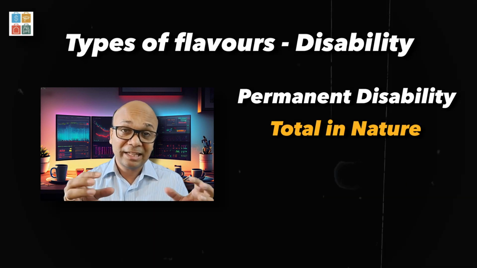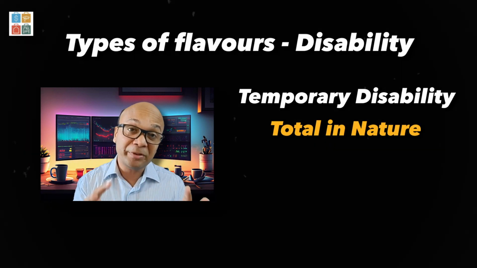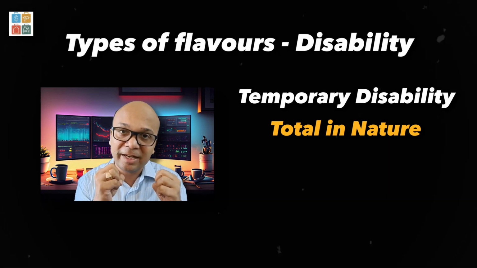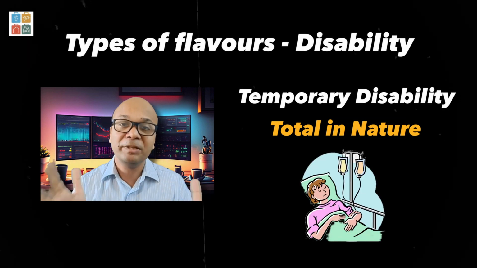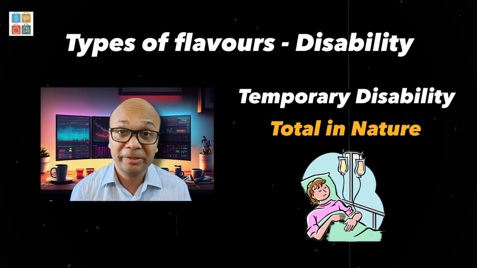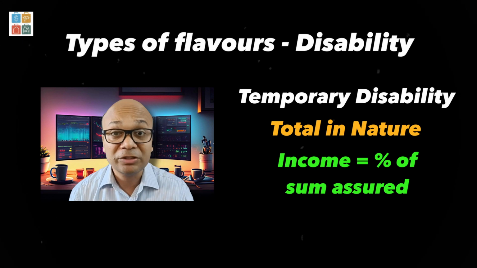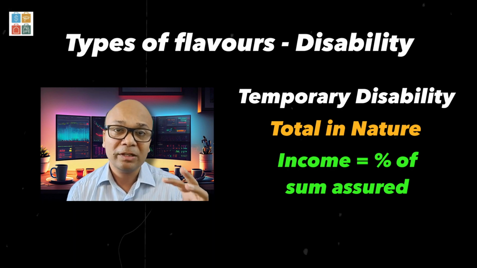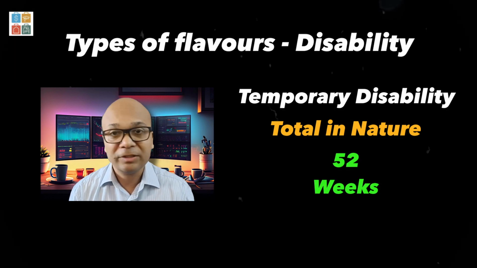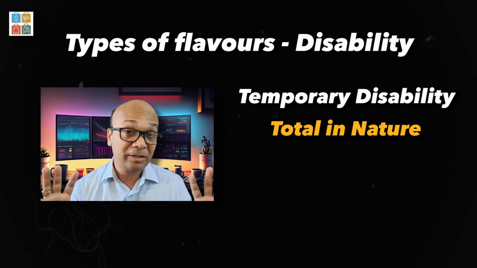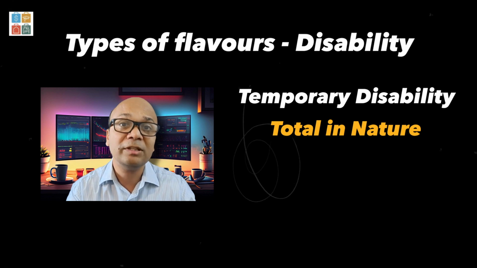Another subset is that total disability हुई है, but temporary है. Example, accident के चक्कर में the person got completely crushed and has been advised, let's say, complete bed rest till such time recovery happens. The person can't even get up from the bed. In that situation, there is some kind of an income given to the person, which is a percentage of the sum assured, and it is given for a limited period, let's say 52 weeks, and after that it stops. So the idea is that the person did not die, the disability happened completely, but he will recover in future, so let's give some money.